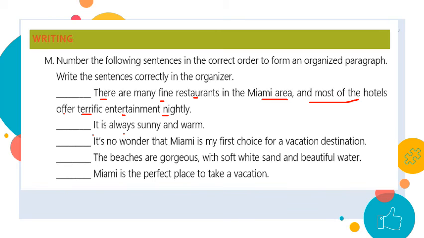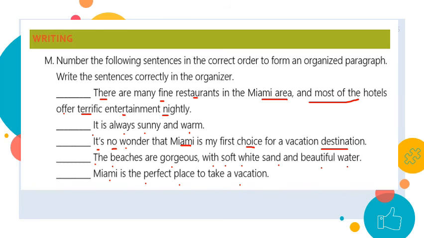Second one, it is always sunny and warm. Number 3, it's no wonder that Miami is my first choice for a vacation destination. The beaches are gorgeous, with soft white sand and beautiful water. Miami is the perfect place to take a vacation.